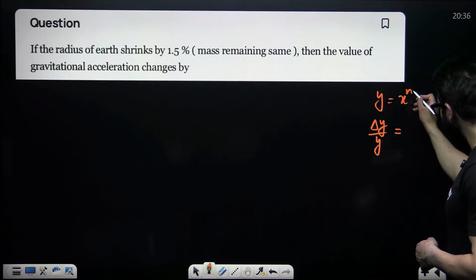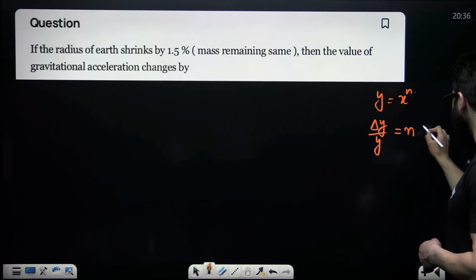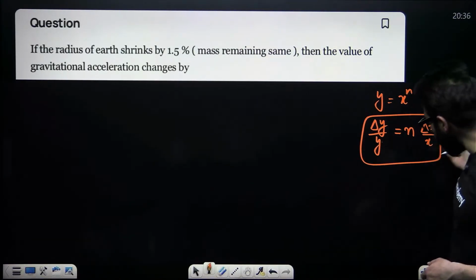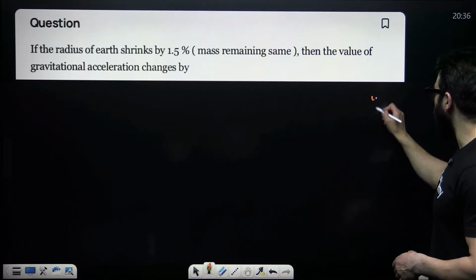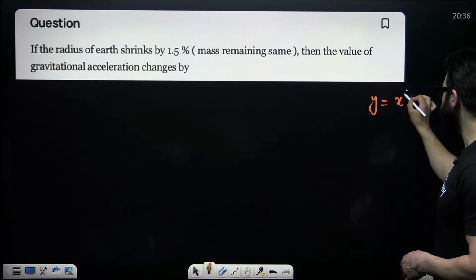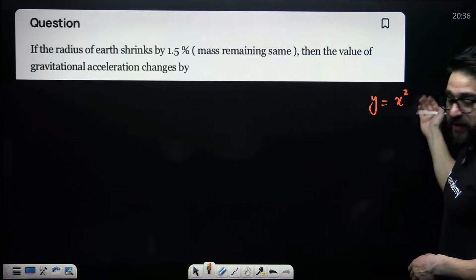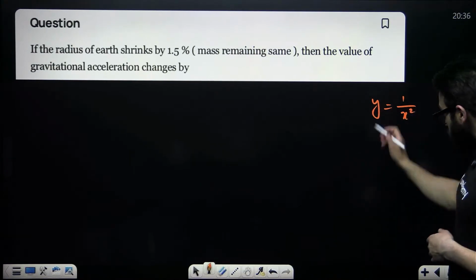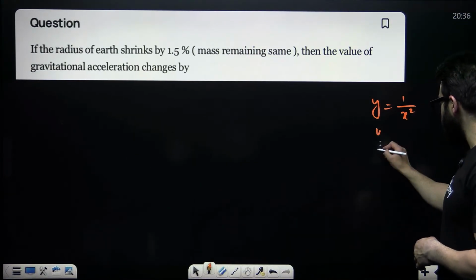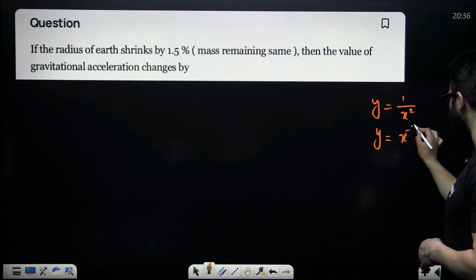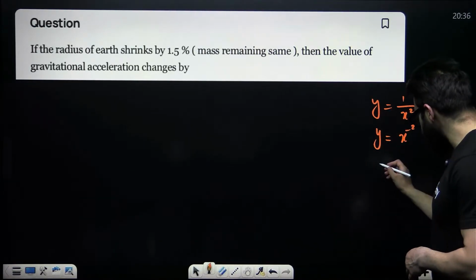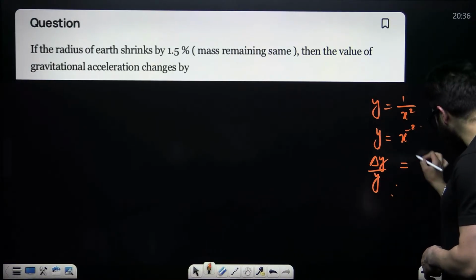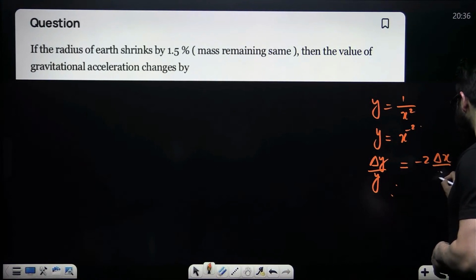It will be equal to n, take this power down, n times delta x divided by x. Always remember this. Let's suppose y is equal to x square. So delta y by y is 2 delta x by x. Let's suppose y is equal to 1 by x square. You write it as y equal to x raised to power minus 2. Now, if x changes, I can write delta y divided by y equals minus 2 delta x divided by x.